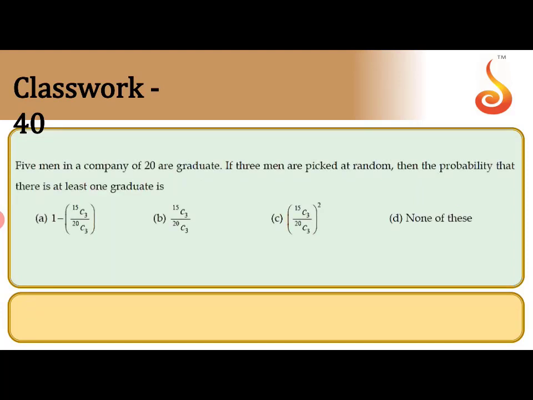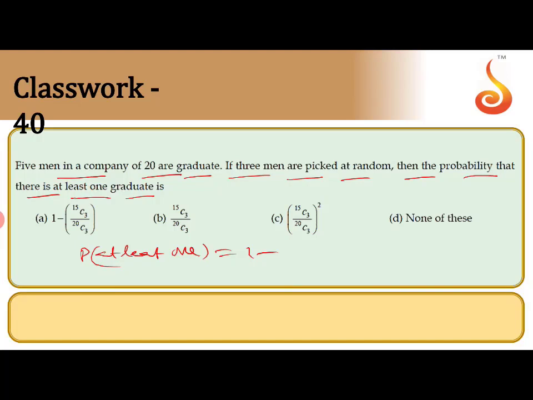Next, of 5 men in a company of 20, 5 are graduates. If 3 men are picked at random, what is the probability that there is at least one graduate? Probability of at least one means 1 minus none of them is graduate.